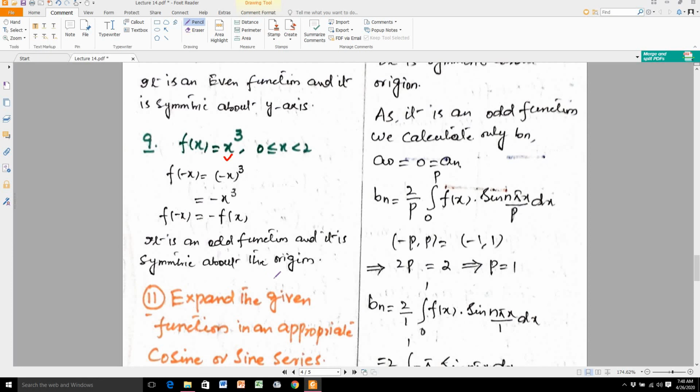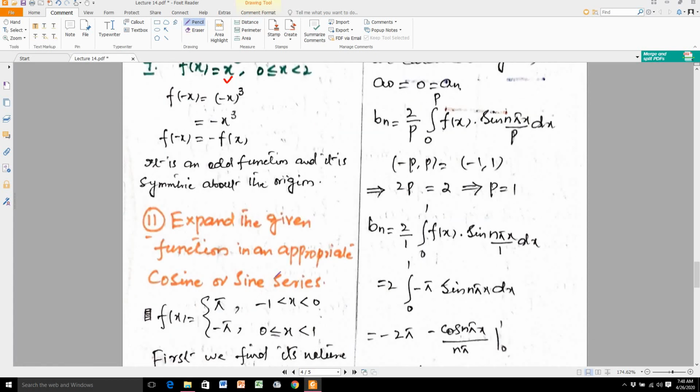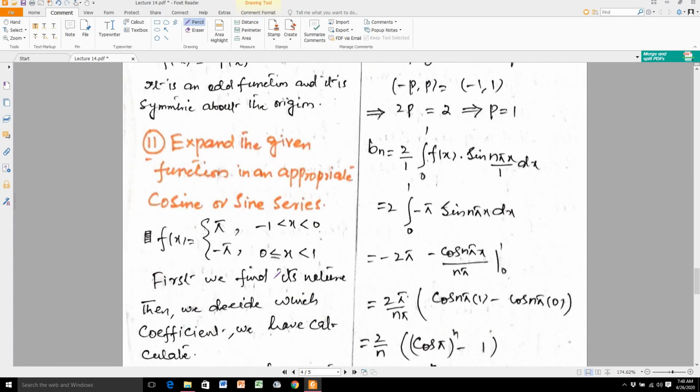Hopefully you completely understand how you can prove the evenness and the oddness of the given function, either in a simple form or in piecewise form. Now we move towards the lengthier questions, in which I take question number 11.